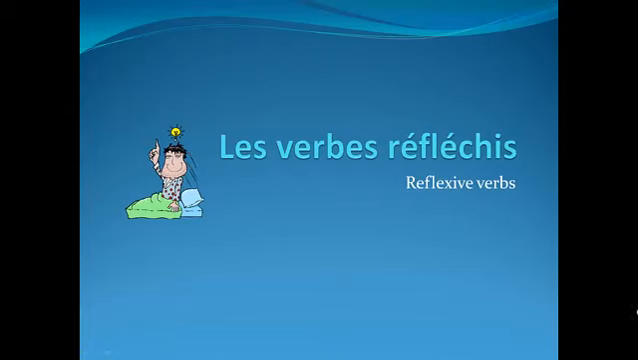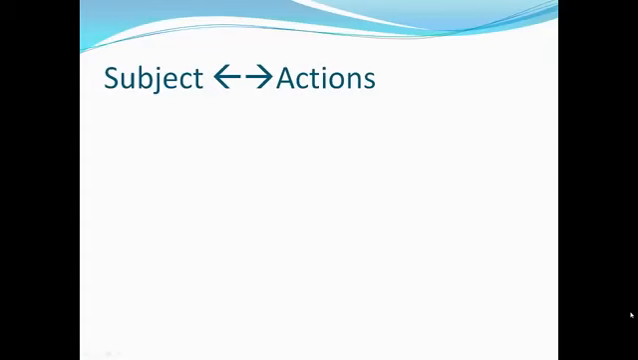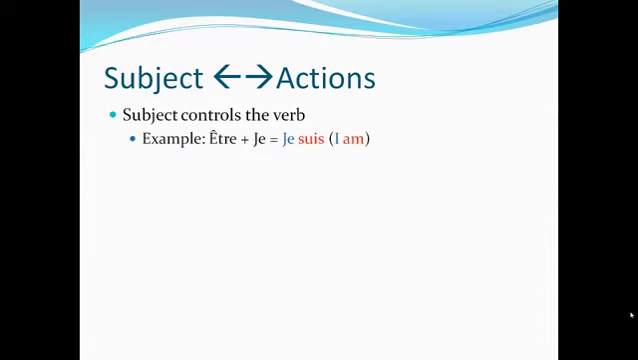Okay, bonjour. Let's take a look today at reflexive verbs, les verbes réfléchis. Reflexive verbs are verbs whose actions are reflected back onto the subject. If you recall, the subject is what determines, controls the verb's conjugation. For example, être changes to suis with je, so you get je suis. A regular ER verb like changer changes to ES with tu, so you get tu changes.